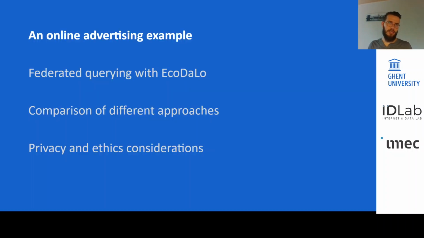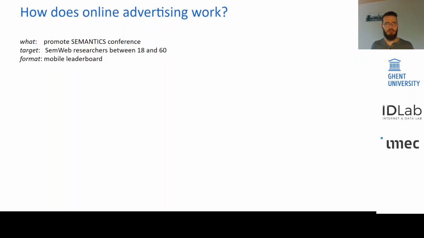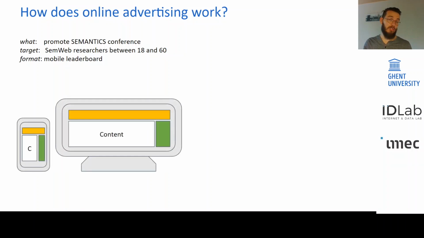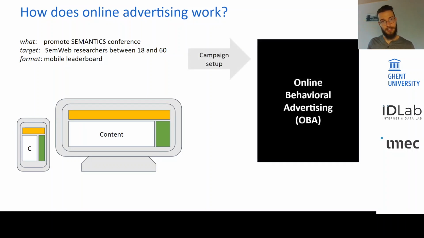Let's have a look into one example. Imagine that we want to promote the semantics conference, and we want to target semantic web researchers between 80 and 60. And we specify where next to the contents our ad should be placed. Well, we take this information and we go to the publishers, and within the first phase, the campaign setup, we provide this information, with the aim that in a second phase, every time a user visits a website of the publisher, gets the targeted ad served.